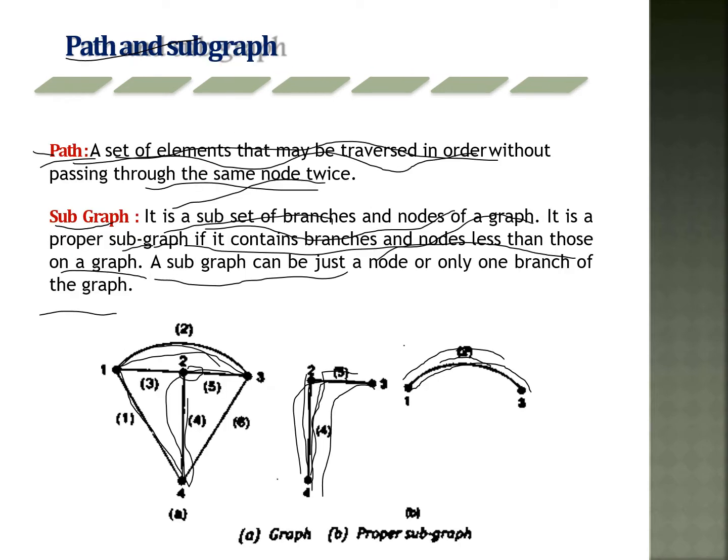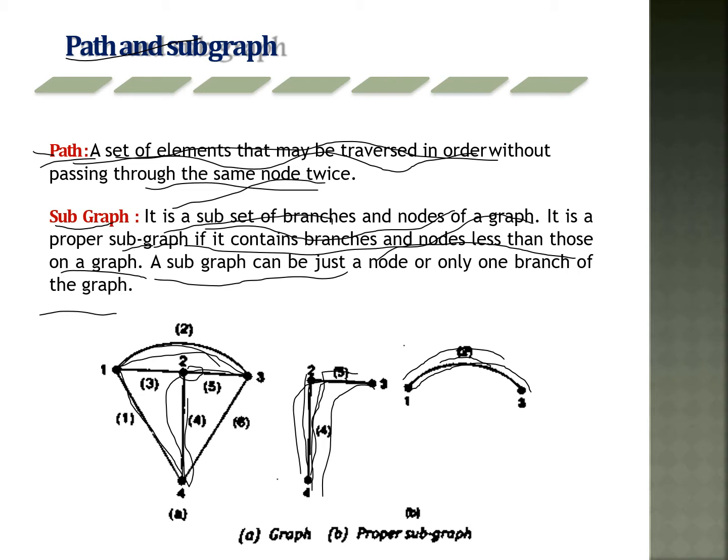Path and subgraph. What is a path? A set of elements that may be traversed in order without passing through the same node is called a path. So this is node 1 and node 2, passing through the branch from 1 to 2. So this is the path.